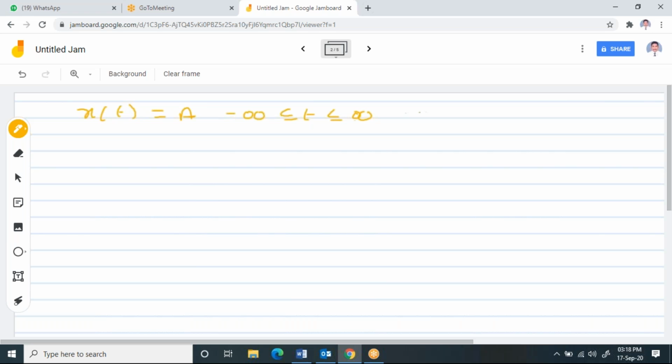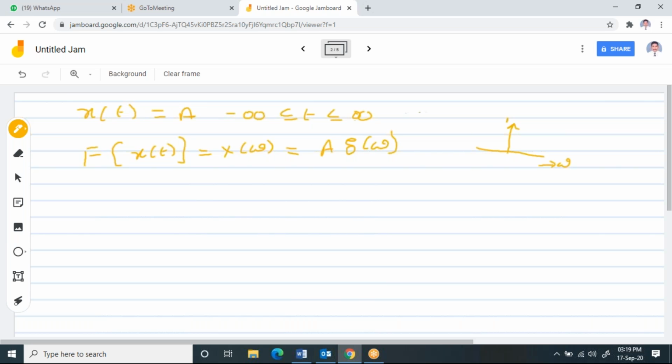Now, if I take it like this, the Fourier transform of x of t, which is X of omega, I am assuming as A into delta of omega. Please try to understand why I'm assuming it like this. If you plot the impulse function delta of omega in the frequency domain, you'll have an impulse with amplitude 1. That means you're going to have A only.